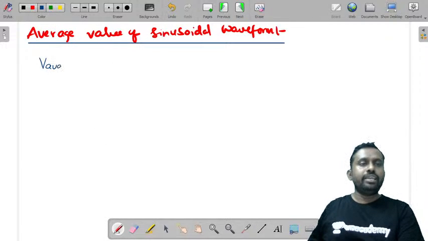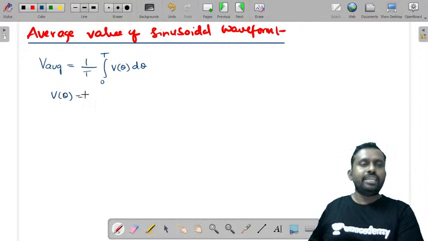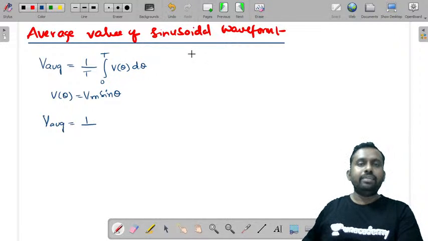Therefore, V average is equal to 1 by T integral 0 to T v of theta d theta. We already know v of theta is Vm sine theta.